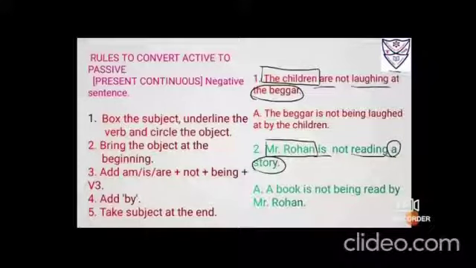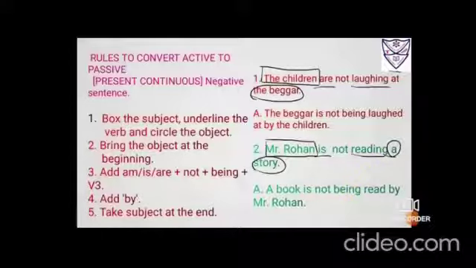Number 2, Mr. Rohan is not reading a story. So you have to put a box at the subject Mr. Rohan. Is reading is your verb, so you have to underline it. Then a story here is an object, so you have to circle it. The next step is to bring the object ahead, that is a book. Okay, again book is singular, so I'll be using is only. Now reading's ing will be given to being form. Okay, so it becomes being.